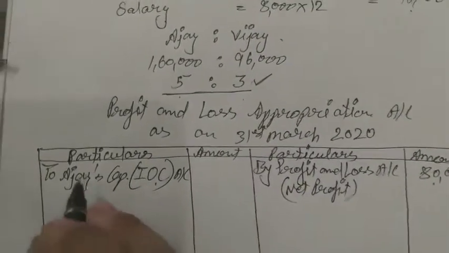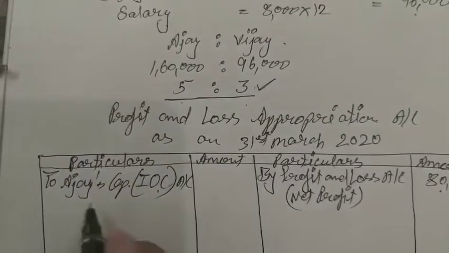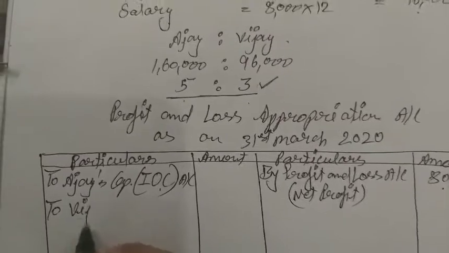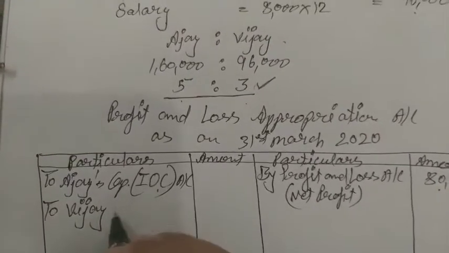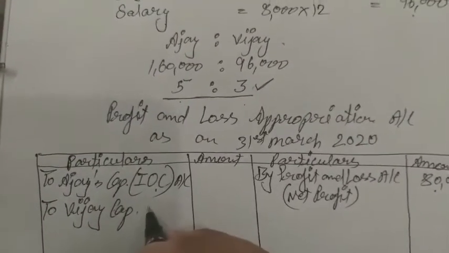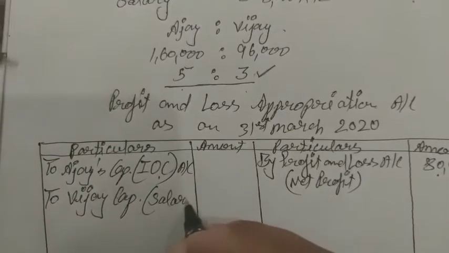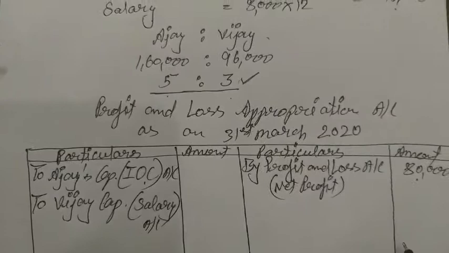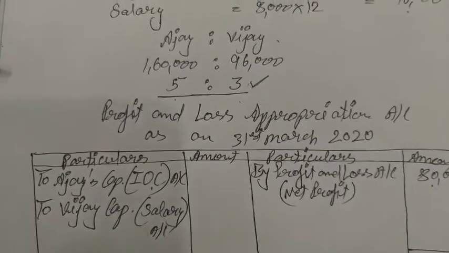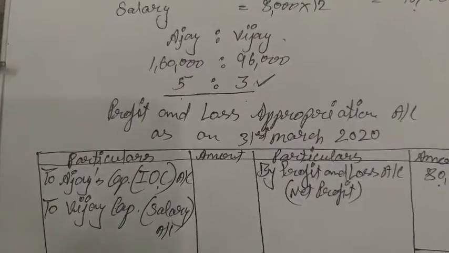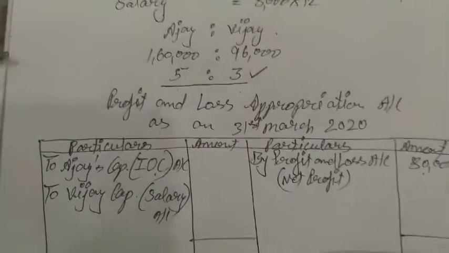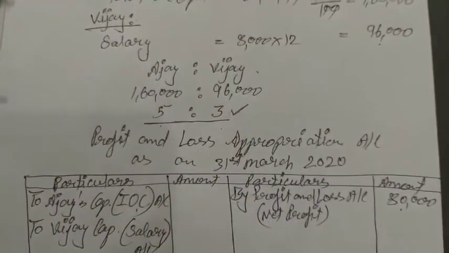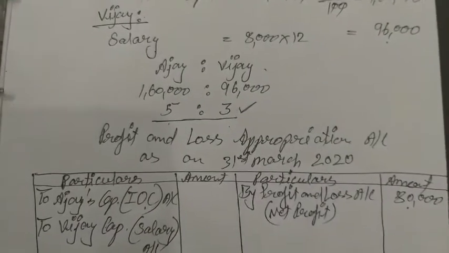Okay, to Ajay's capital, interest on capital, and to Vijay's capital account, it is salary for Vijay. So if we distribute 80,000 in the ratio of 5:3, how much amount will they get?